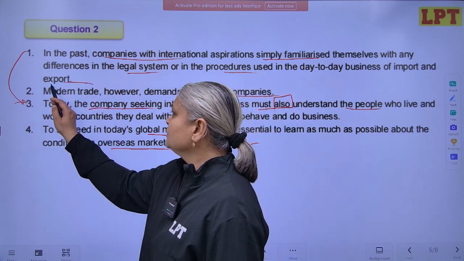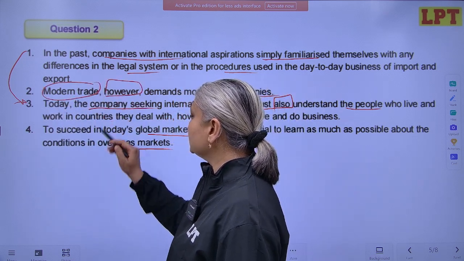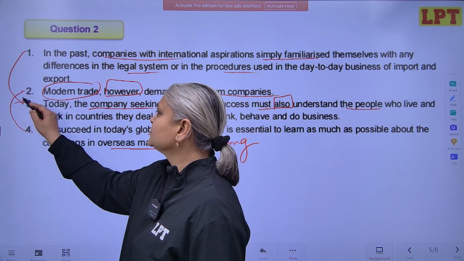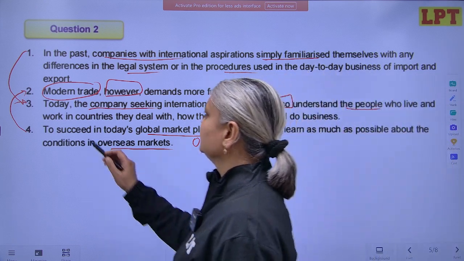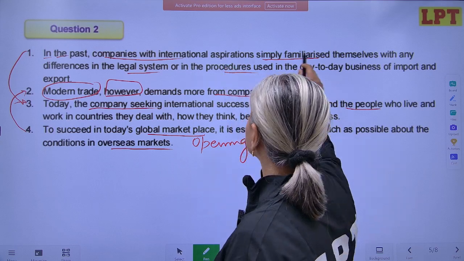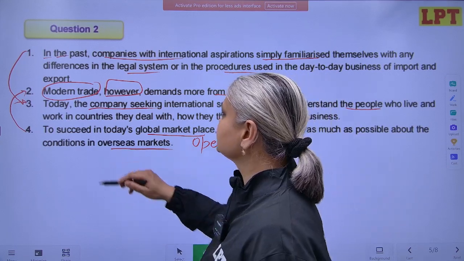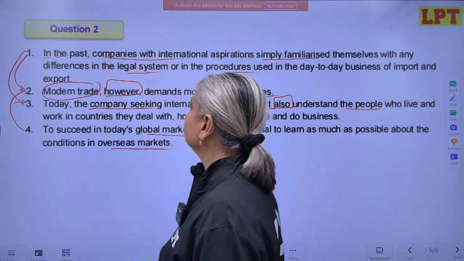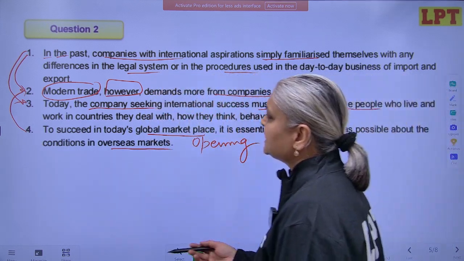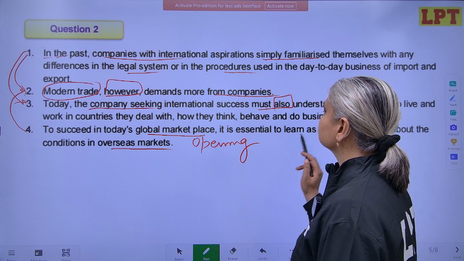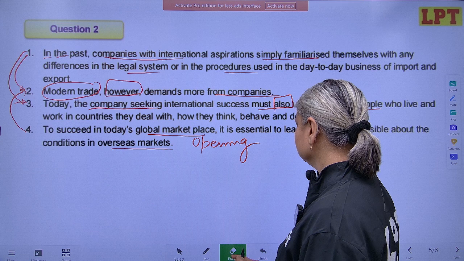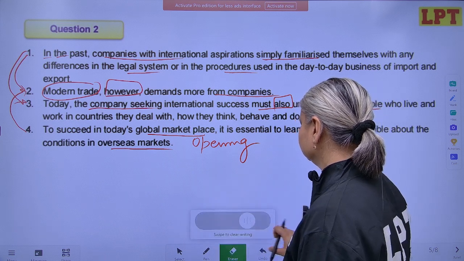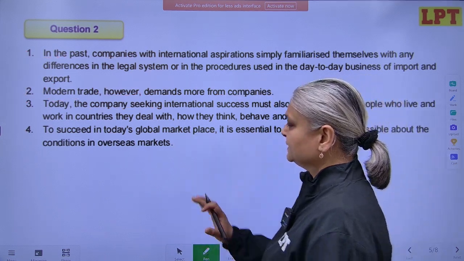And because this is talking about modern trade, and this is stating "however", obviously it relates with the fourth sentence. To succeed in today's global market, it is essential to learn as much as possible about conditions in overseas markets. In the past, companies with international aspirations simply familiarized themselves. However, modern trade demands more from companies now. And what is that? Today, the company seeking international success must also understand the people who live and work in countries. So, very clearly, it had become a big mess.